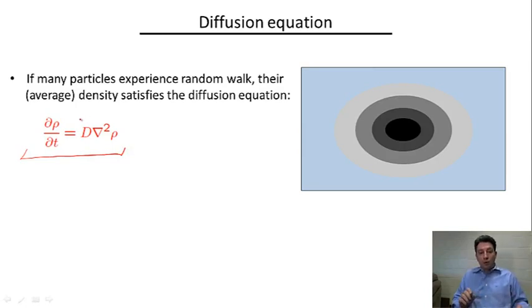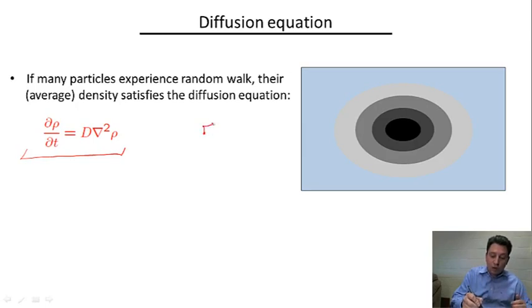But the phenomenon of diffusion and the diffusion equation itself are, of course, much more general than this particular physical realization. They happen whenever we have a large number of particles experiencing a random walk. A random walk you can think of as a particle which moves in a certain direction every time step.